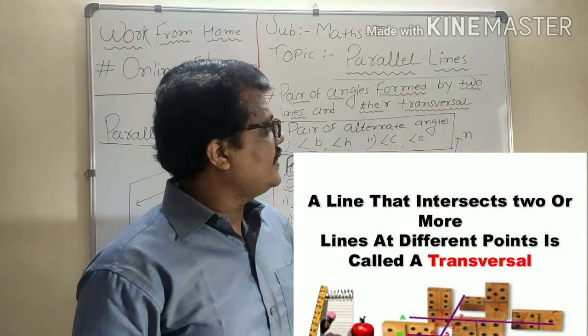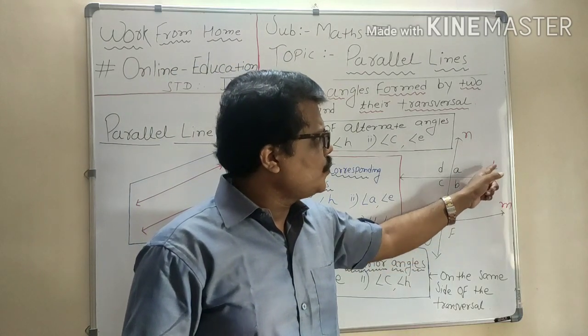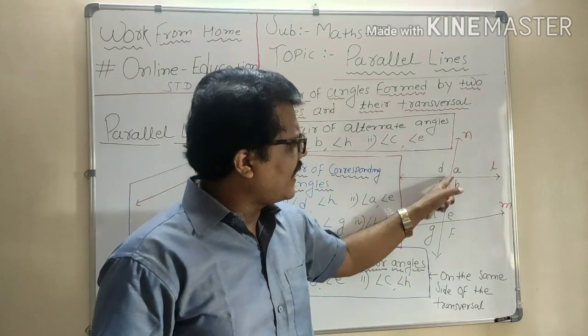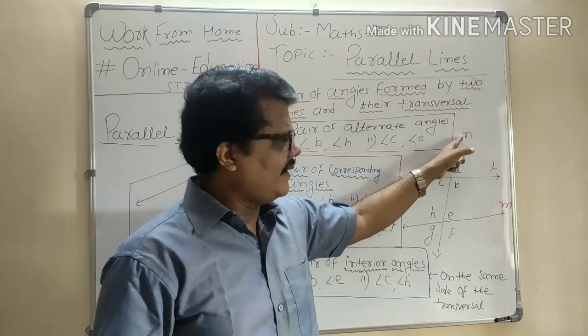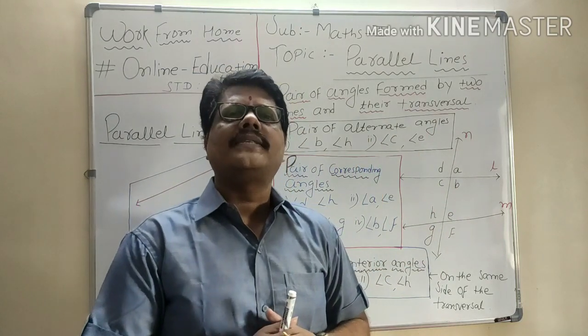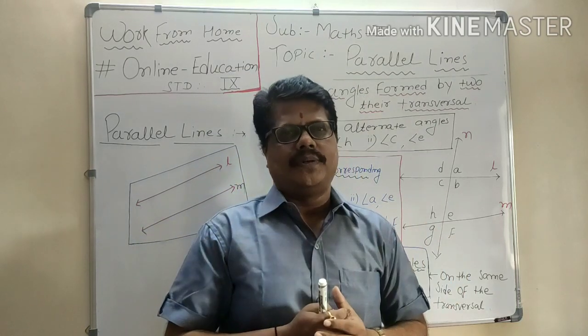Like over here, just see this figure: line L and line M are these two lines, and these two lines are intersected by a transversal called N. Now as this transversal intersects these two lines, there are some angles formed.